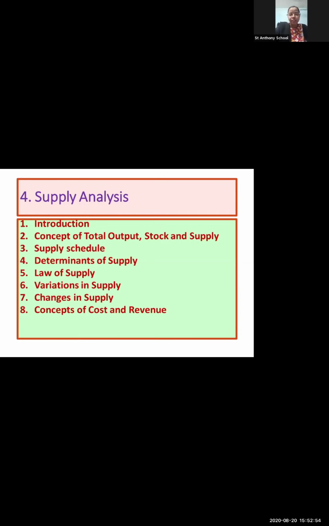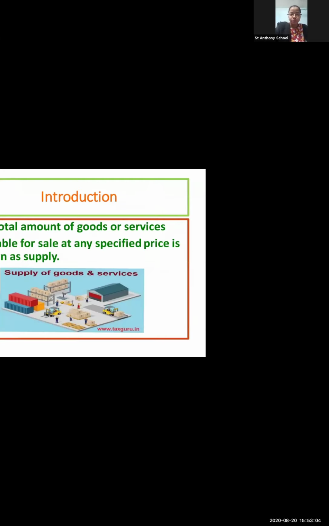We had started and completed the introduction part and the statement of law. Today, we will have a quick recap session of the introduction of supply as well as the statement of law.